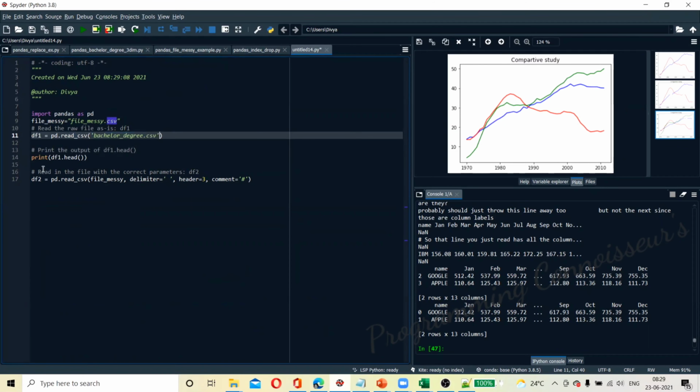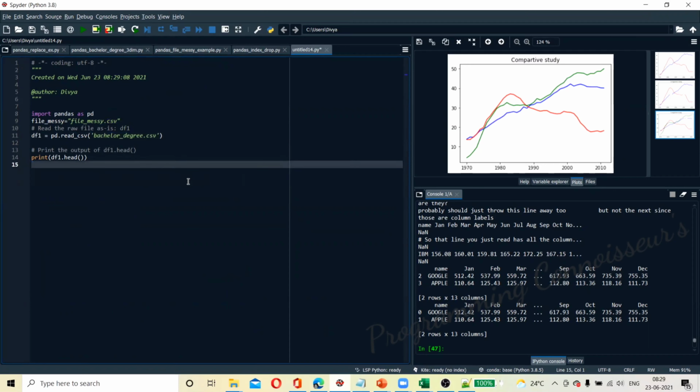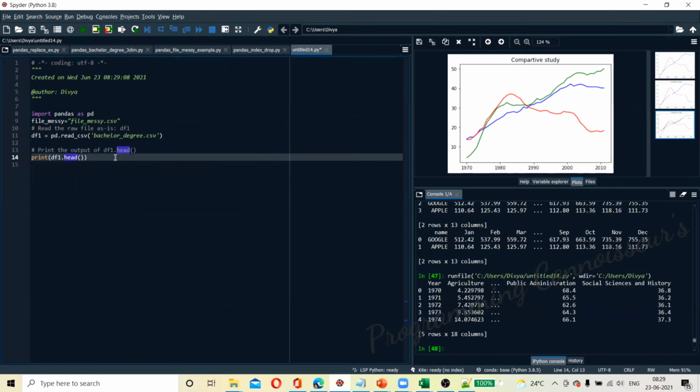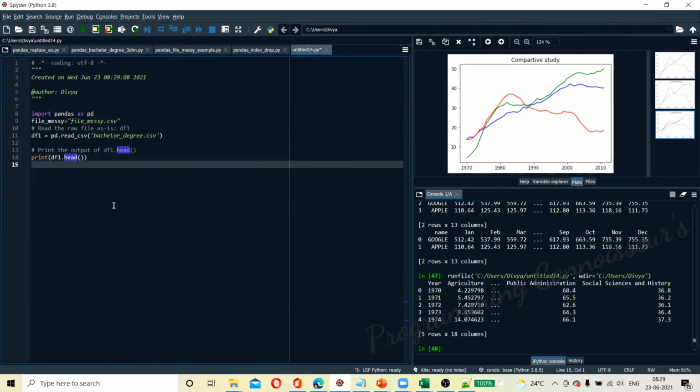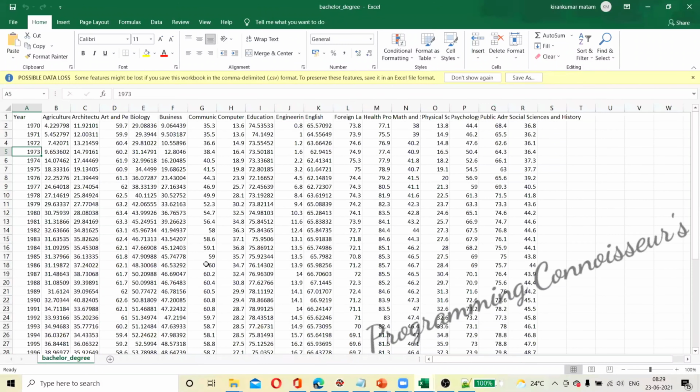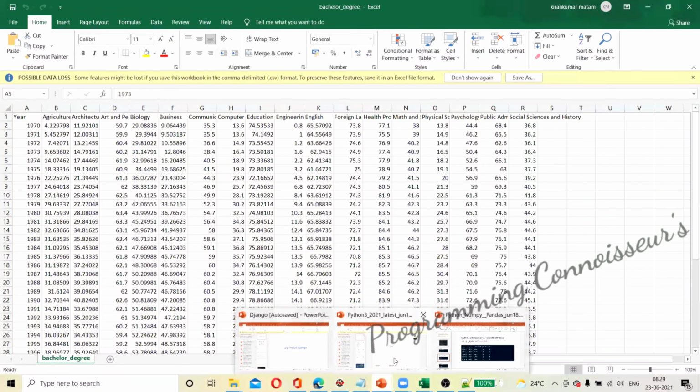Okay, we have read the data, and once again we don't want to do this. So if I say df1 dot head, what will happen? Yeah, it got the data. So what we have read now is the bachelor degree data. Now what we want to do here is keep an index based on a column.